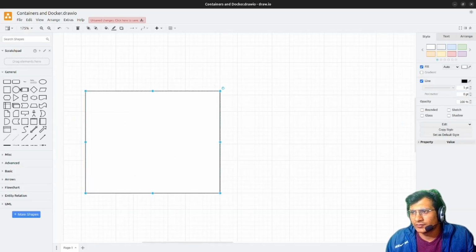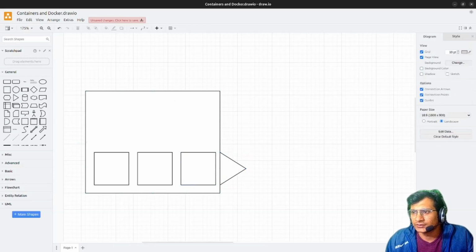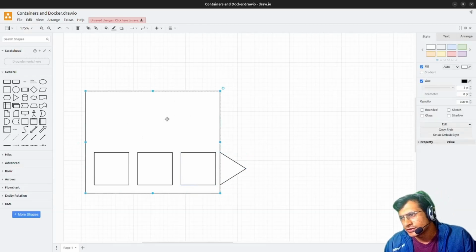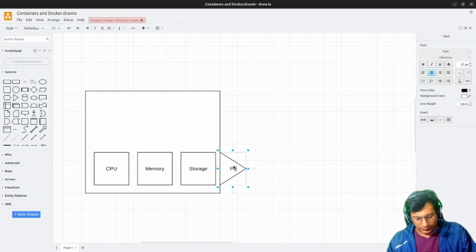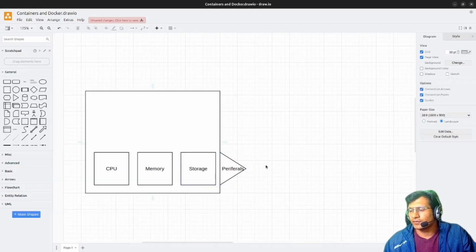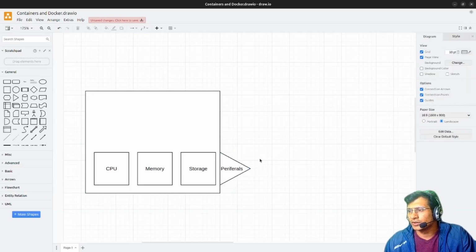Hardware means there is some kind of CPU, memory, storage, network devices and peripherals available.